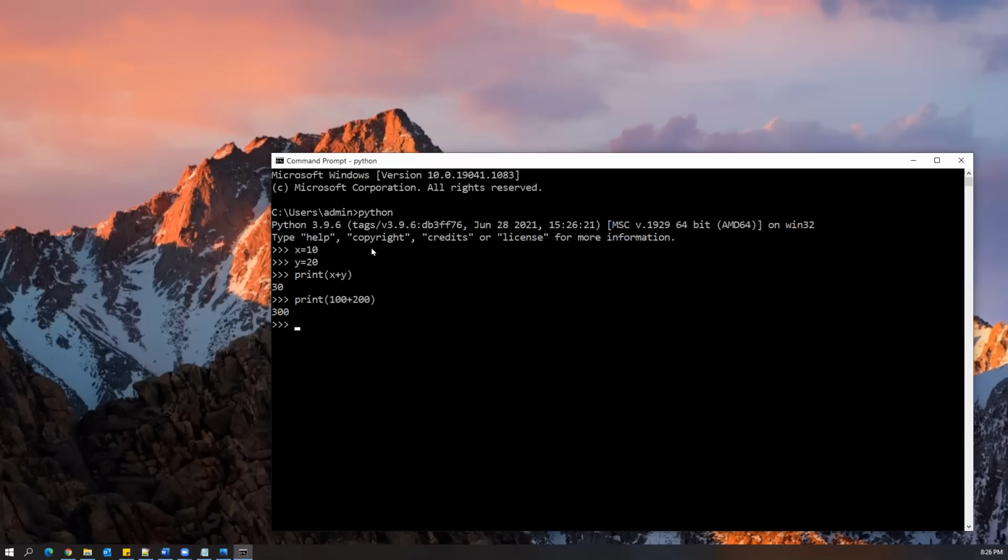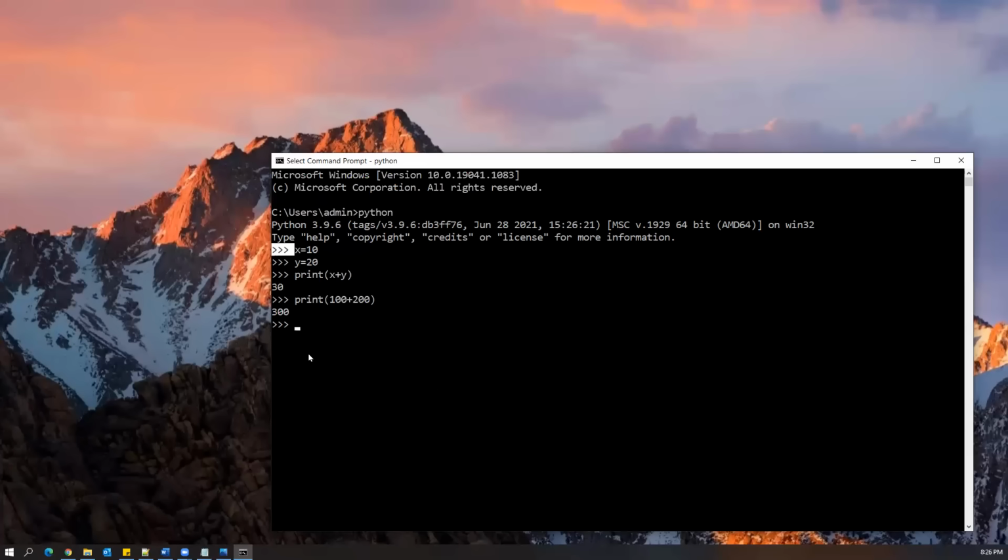So this is another way we can write Python code and execute it wherever you want. We just need to go to the Python command prompt. How do we get it here? We just say python, and automatically it will give you the Python command prompt, from where you can start writing your Python code.